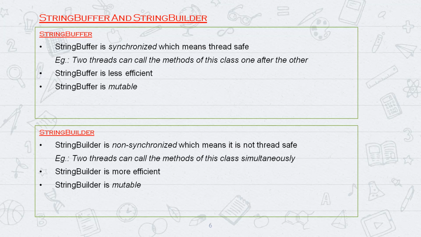You don't have a way that two threads will be coming and accessing the function, right? So at that point, you can straight away create this string builder or string buffer. Not much difference, because in this second case also, you know that only one thread can access it, right? There is no way that two threads come. So at that point, it's up to you.